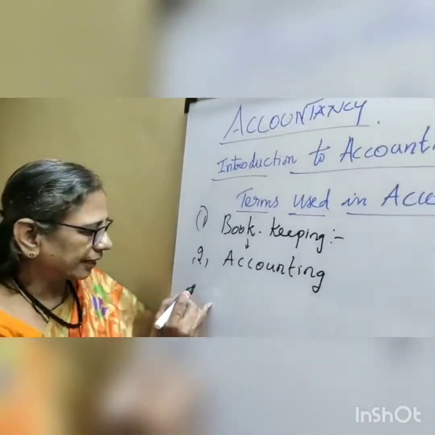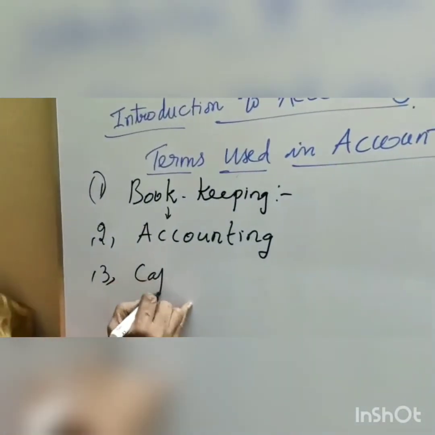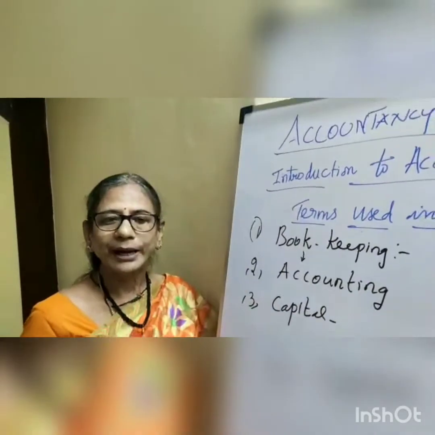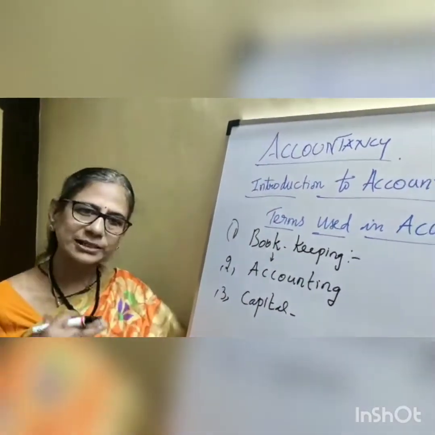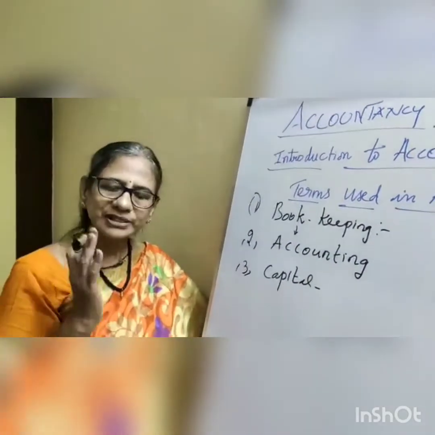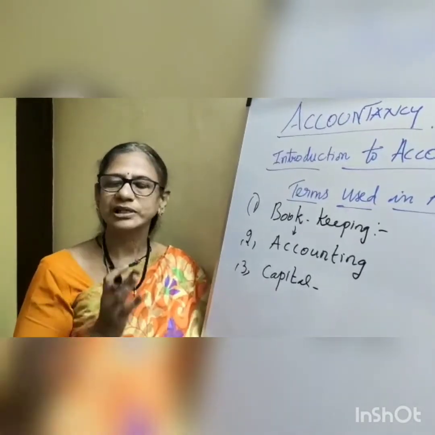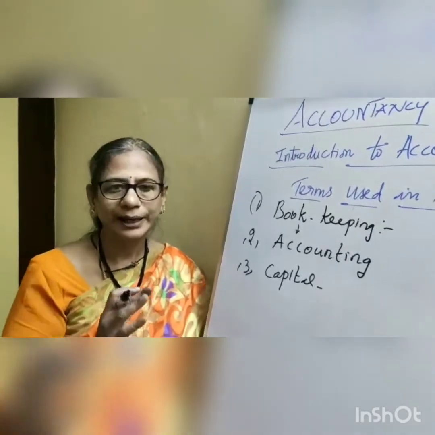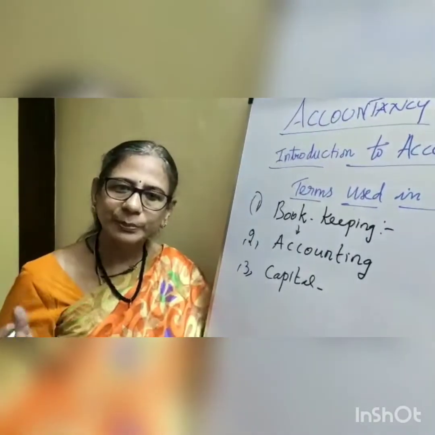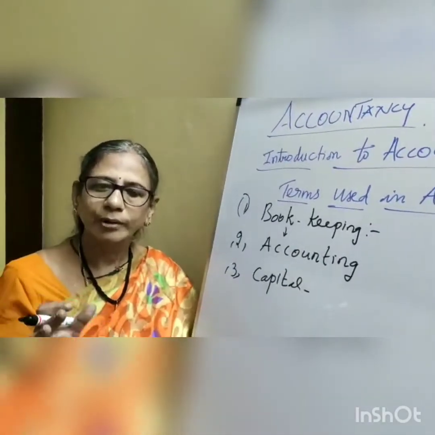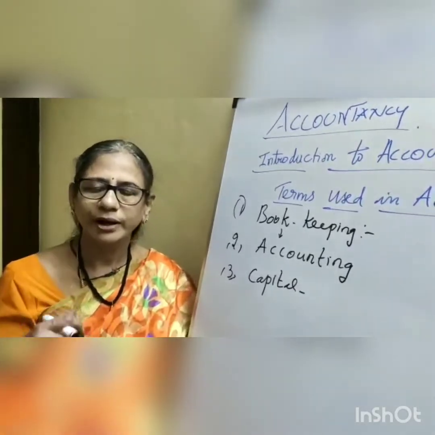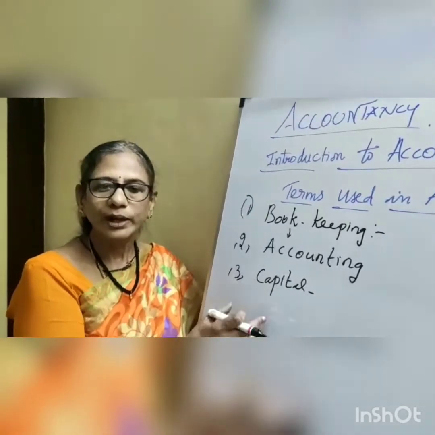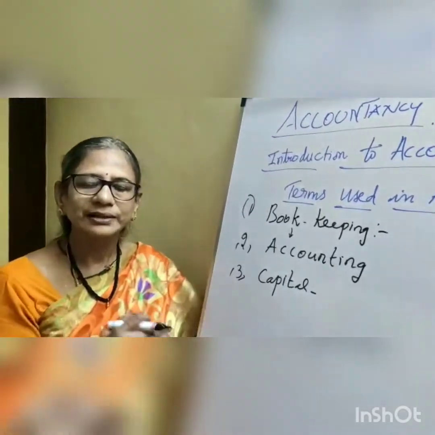Next, let us go to another term, called capital. Capital is the owner's money. Once the money is invested in the business, it is business money. Now the business account is maintained separately and the owner's account is maintained separately. When the owner's account is maintained, it is called the capital account. When the business account is maintained, that money we can call a cash account or bank account. So once the money is invested, the owner is separate. This comes under the business assumptions.